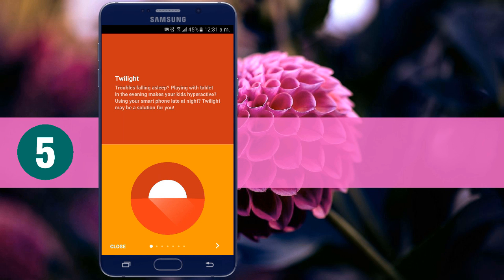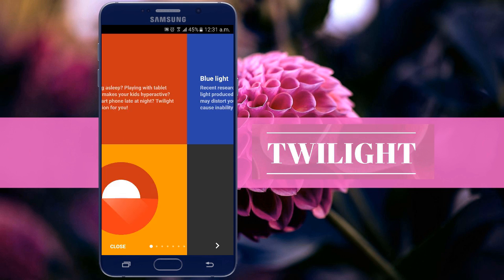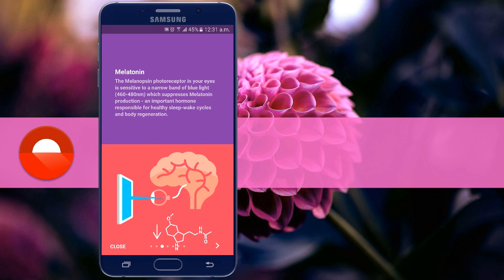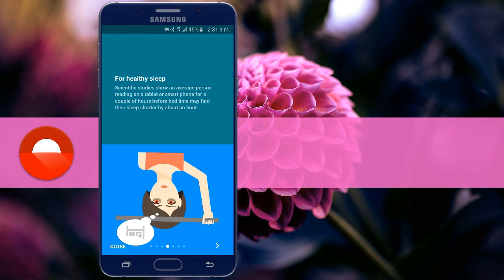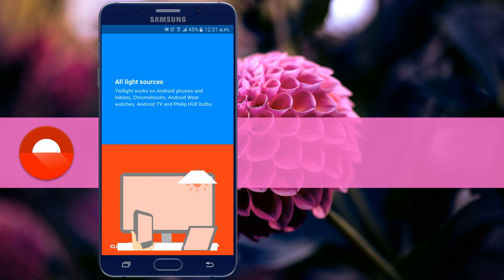Are you using your smartphone or tablet late at night? Twilight may be a solution for you. In experimental scientific studies, it has been shown that an average person reading on a tablet or smartphone for a couple of hours before bedtime may find their sleep delayed by about an hour.